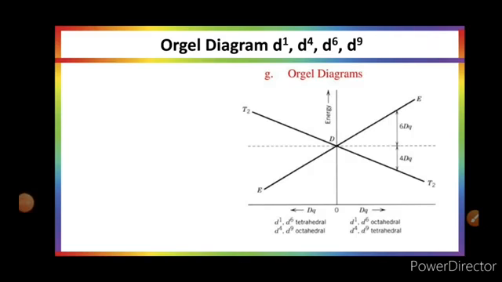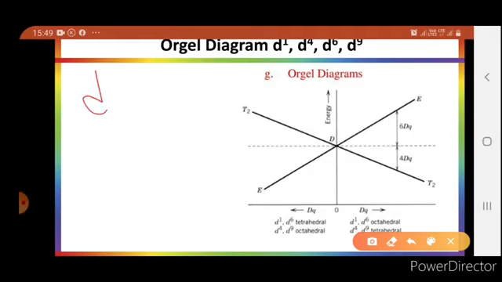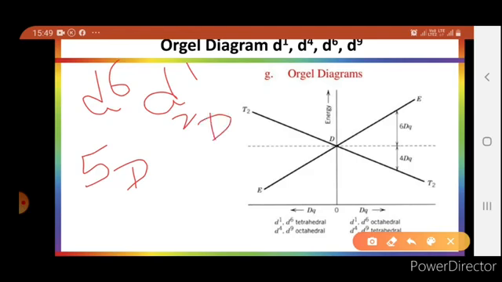Similarly, the electronic spectra of d6 complexes can be obtained like d1. The only basic difference is that here there is a 5D term, while in d1 there is a 2D term, and the transition will be like that, T2g to Eg.